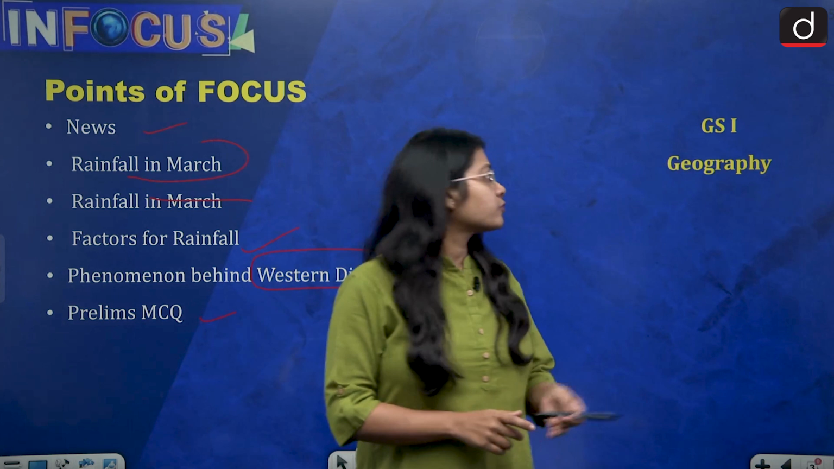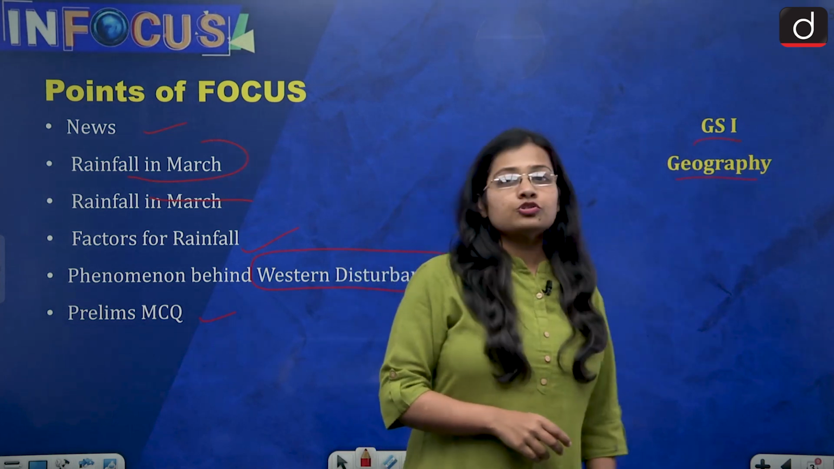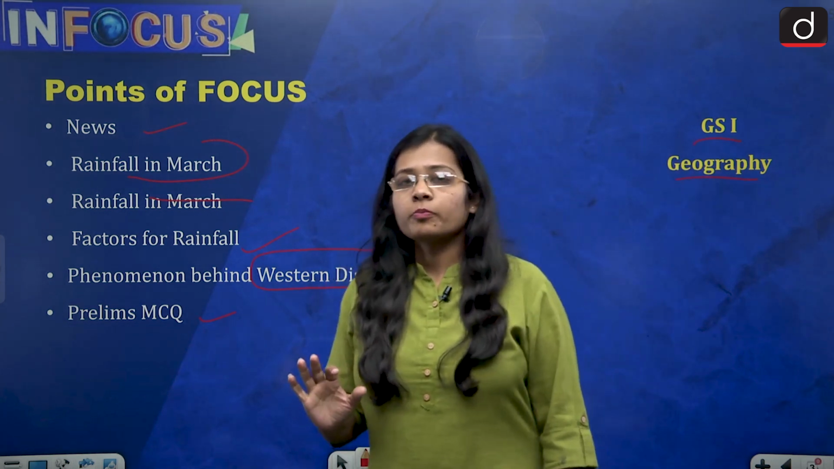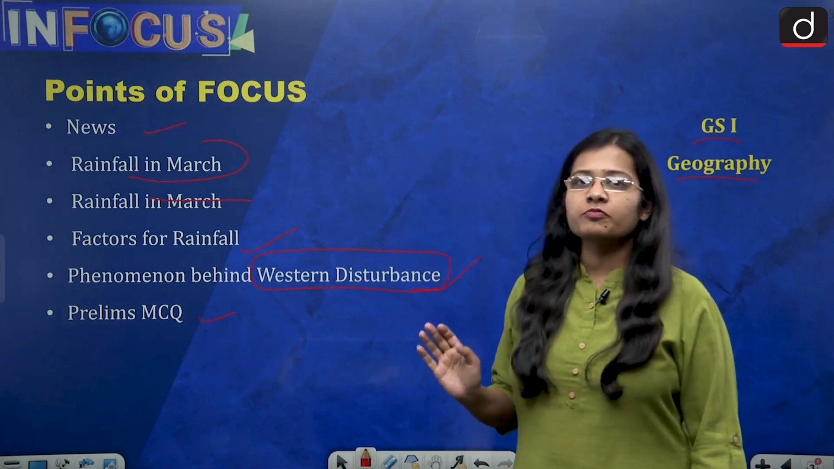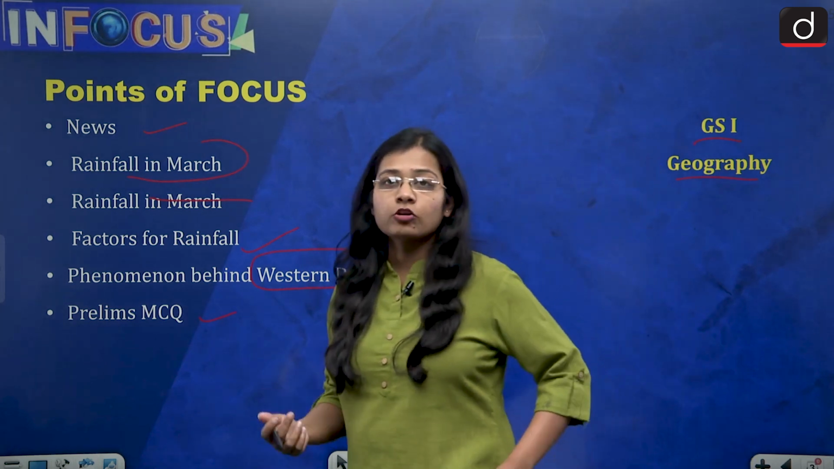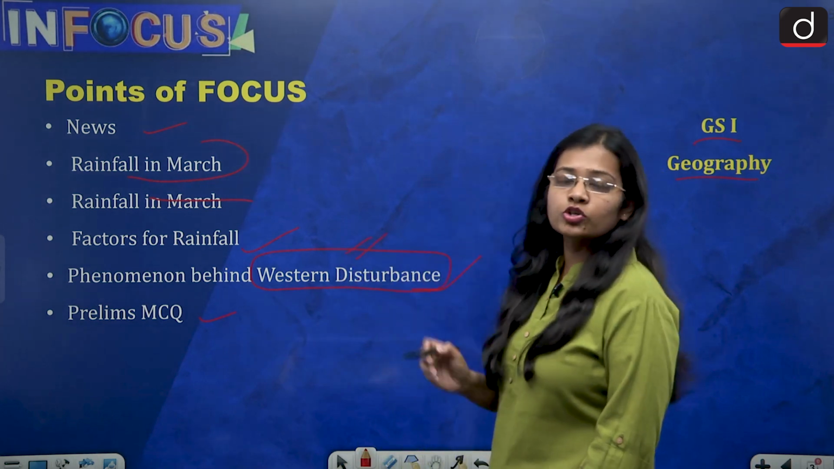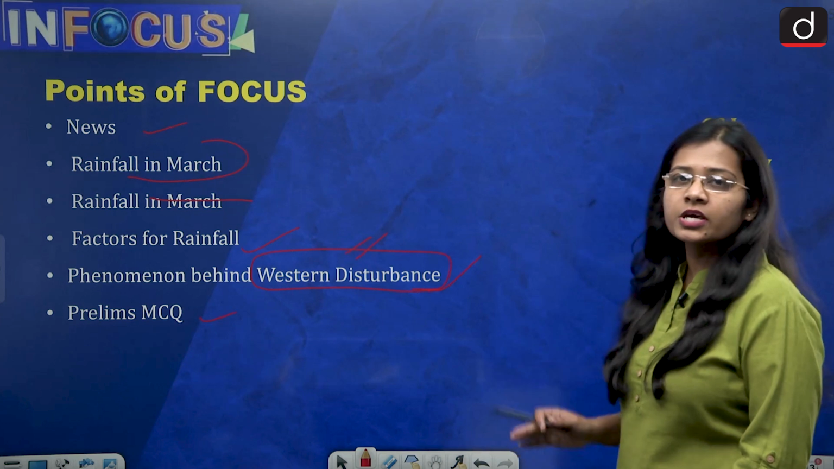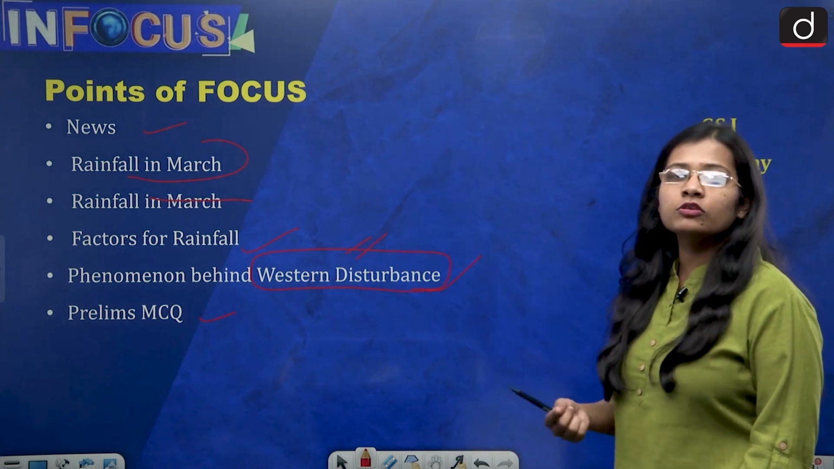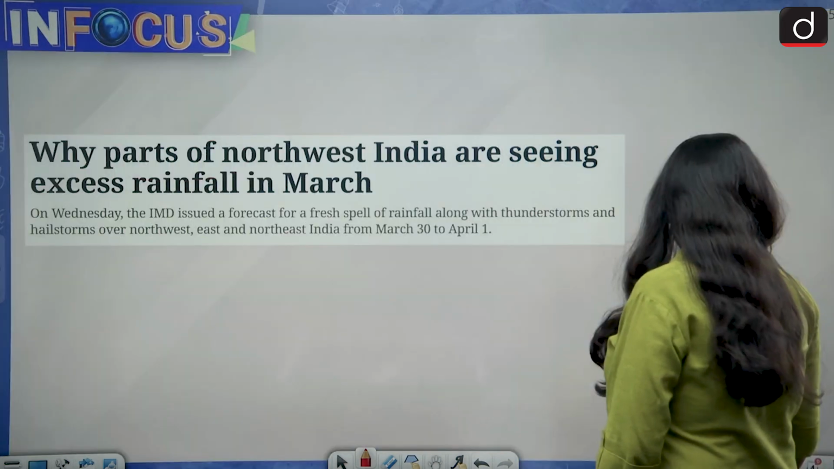This topic is of relevance from General Studies paper 1, that is geography. This is a very important topic from both prelims and mains perspective because this constitutes the climatology part, and Western disturbance is one of the major portions from which questions have been asked, and it is constantly in the news throughout the year. So let's get started and see the news.